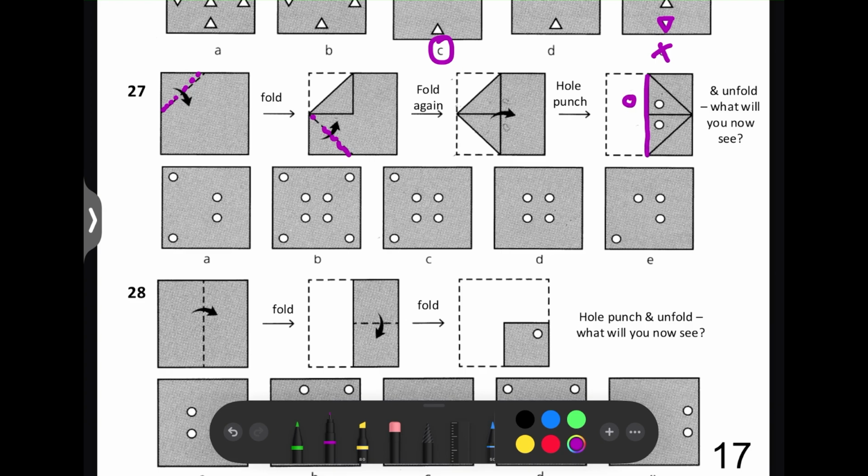So we're gonna draw the circles here, and then imagine these are the lines of symmetry as well. So there's gonna be one here and one here. So the answer to this one is going to be C. As you can see, we've got the two that were originally there, and then these two, and then these two.